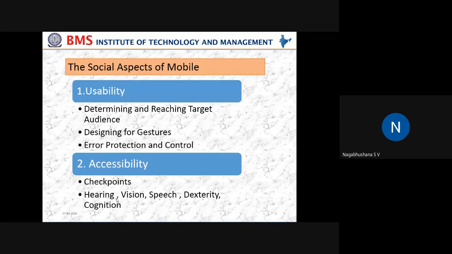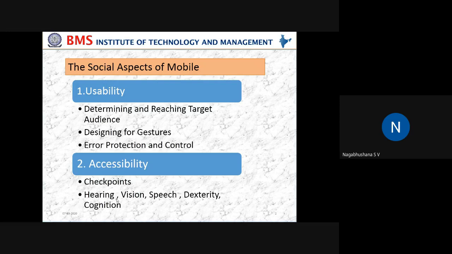So when I'm talking about usability, it is all about the functional capabilities of a mobile device. What are these functional capabilities? Functional capabilities are nothing but the features wherein each kind of mobile device, certain aspects are being developed.